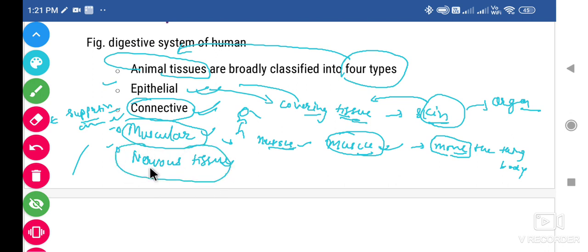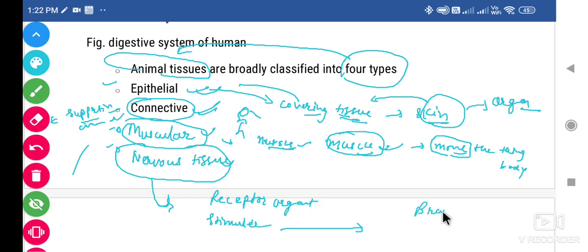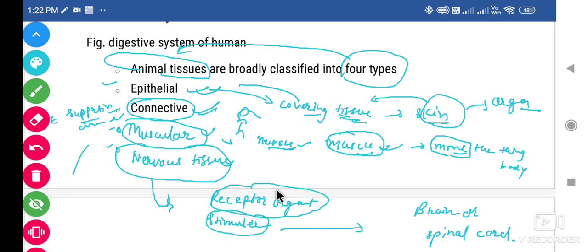And the last one is nervous tissue. What is nervous tissue? Nervous tissue carries signals. It transfers stimuli from the receptor organ to the brain or the spinal cord. A signal is generated and transferred from the receptor to the brain or the spinal cord.